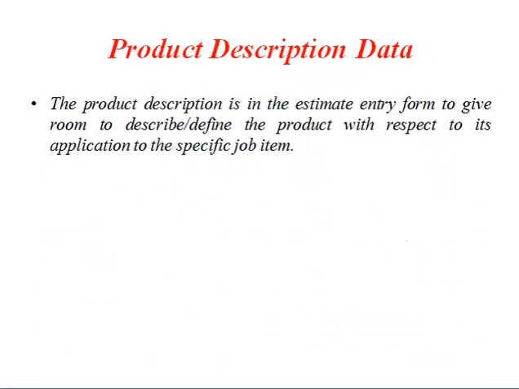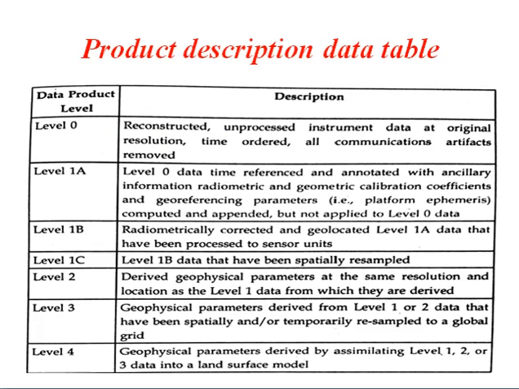So we have already discussed the product description data, and this is the sample you will be having. In this sample you will have different product data levels considered, and at each level you may give descriptions for the sequence of operation. We start from level 0, then comes level 1a, level 1b, level 1c. After that you will have level 2, level 3, level 4.